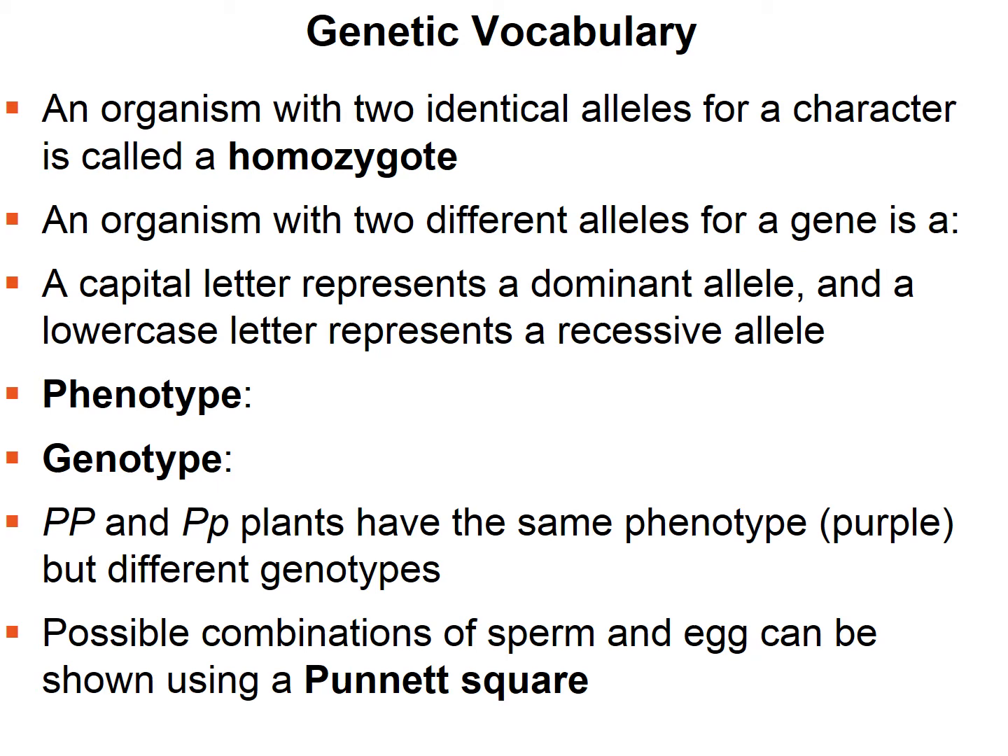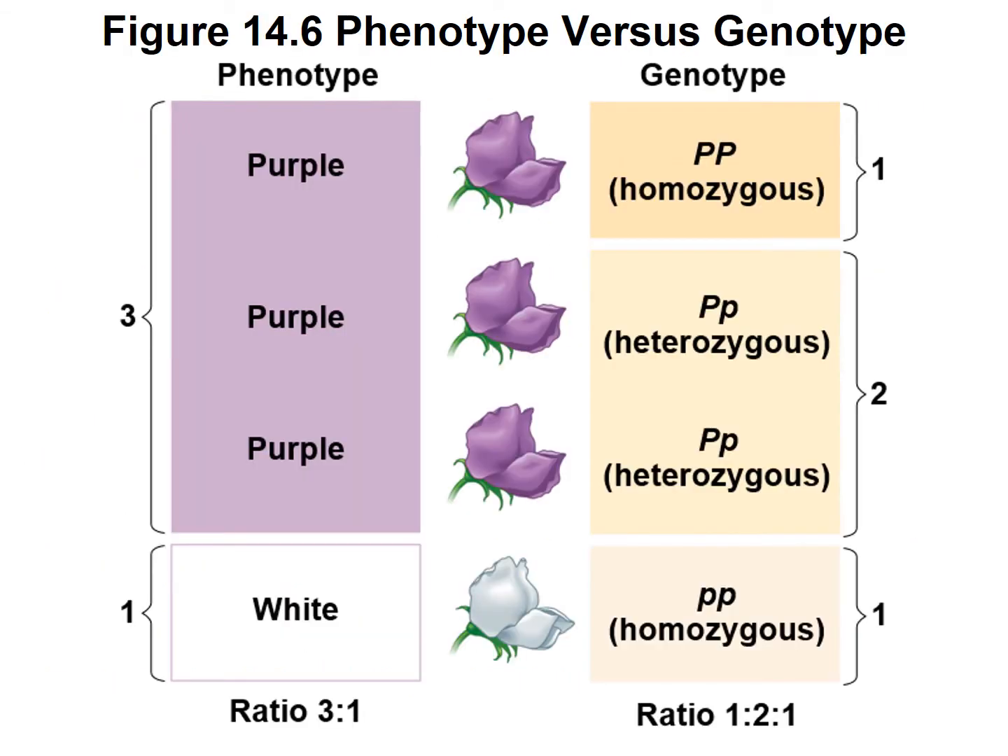So if it has 2 dominant alleles, or if it's heterozygous, it's going to show the dominant trait. The possible combinations of sperm and egg can be shown using a Punnett square. This slide indicates the difference between phenotype and genotype.